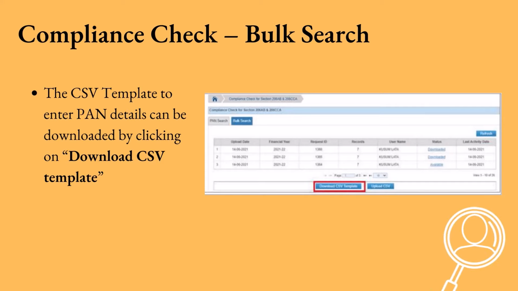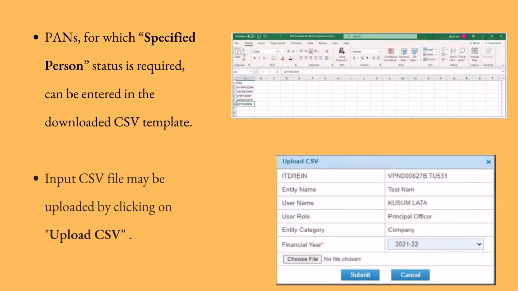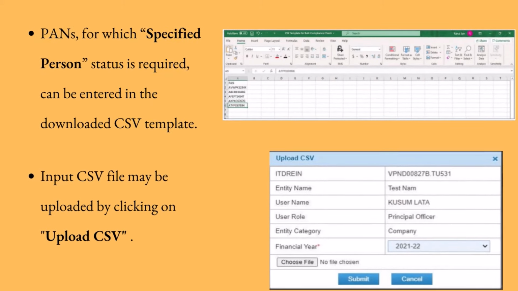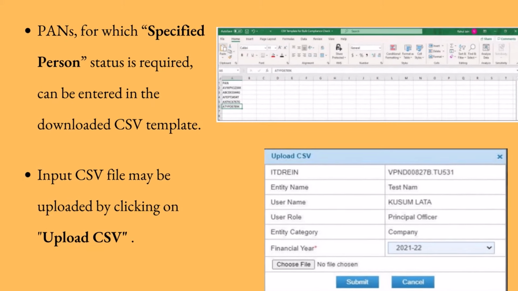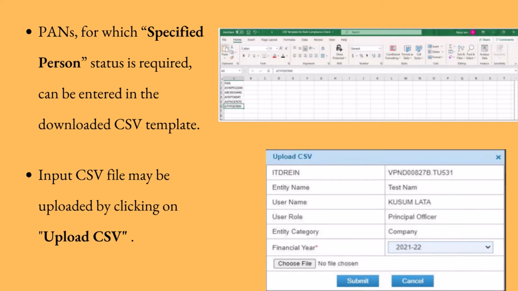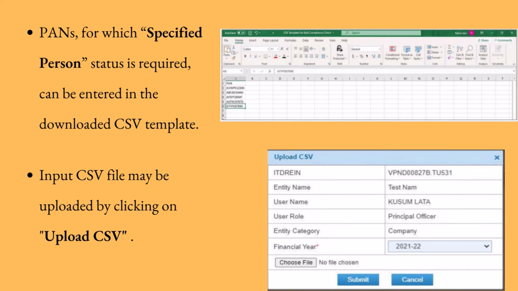Select the bulk search tab. Download the CSV template by clicking on the Download CSV template button. Fill the CSV with PANs for which specified person status is required. Provided PANs should be valid and the count of PANs should not be more than 10,000. Upload the CSV by clicking on the Upload CSV button.